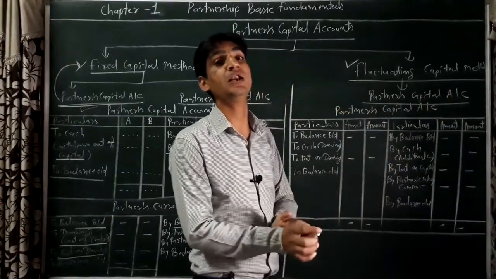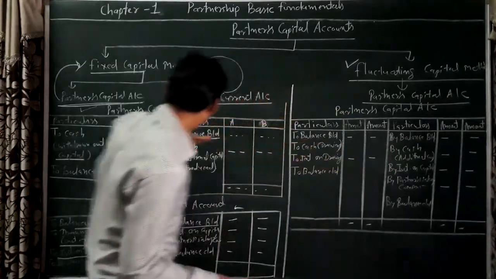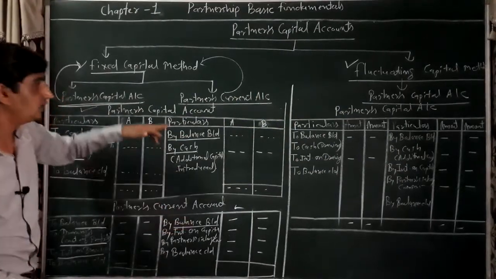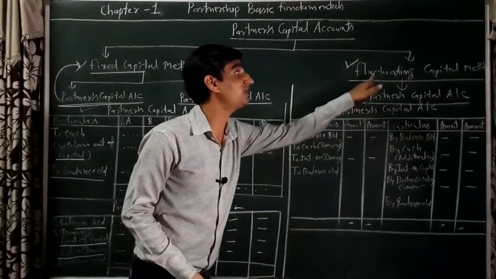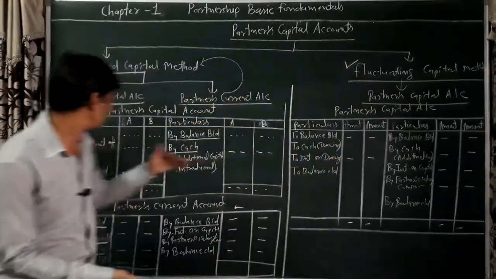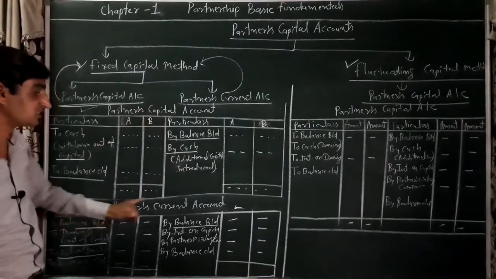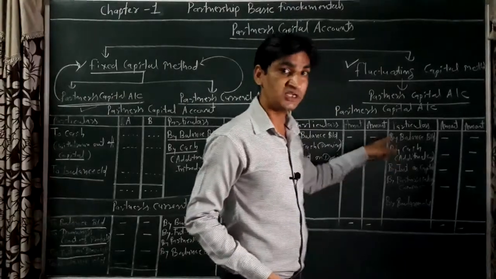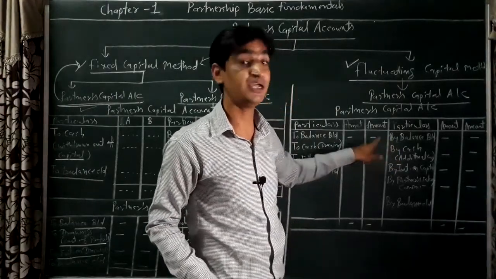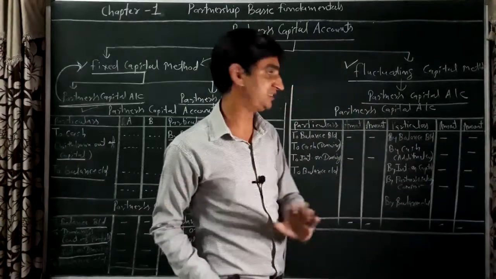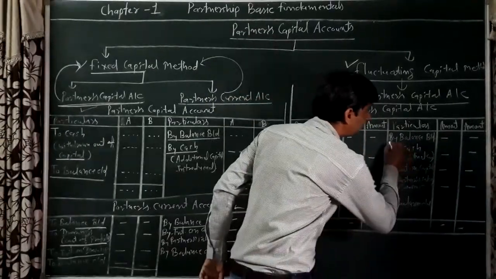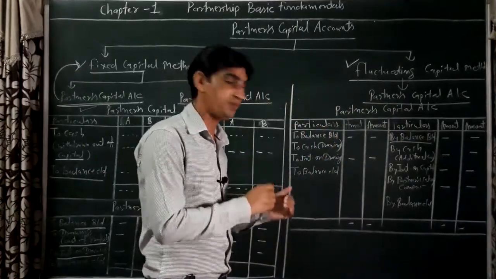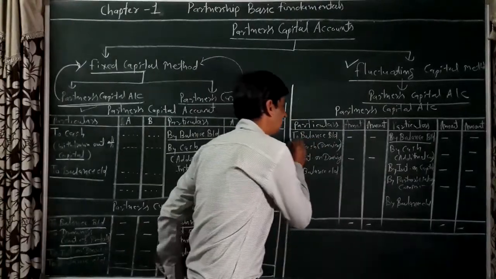How is the partners' capital account prepared? It's a combination of both accounts, the partners' capital account and the partners' current account. Under fluctuating capital, the partners' capital account is a combination of the partners' capital account and current account as per the fixed capital method. In such a condition, the capital balance may be either debit or credit. If the balance is credit, it will be recorded in the credit side as "by balance b/d", or if the balance is debit, it will be recorded in the debit side as "to balance b/d".